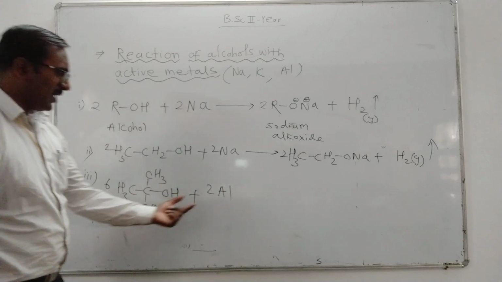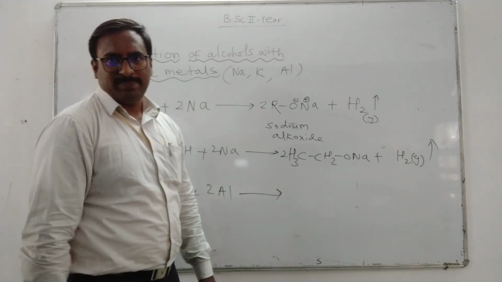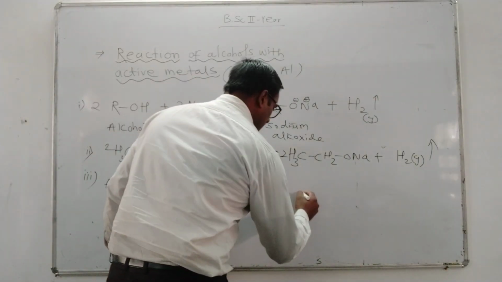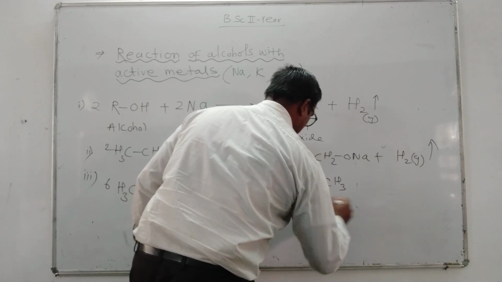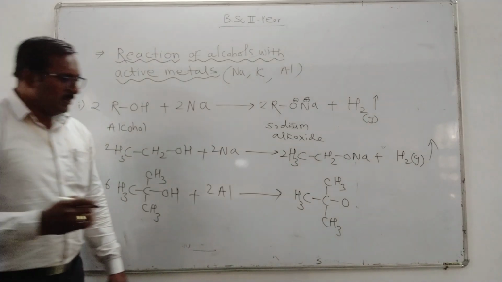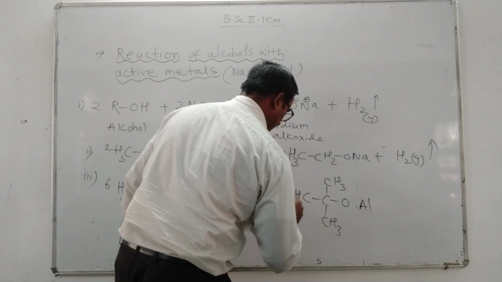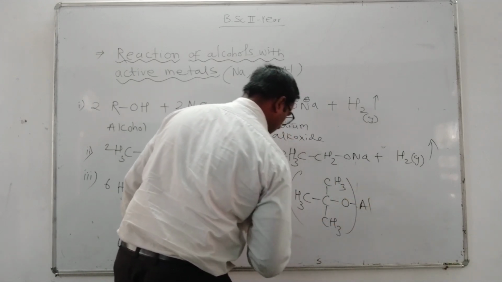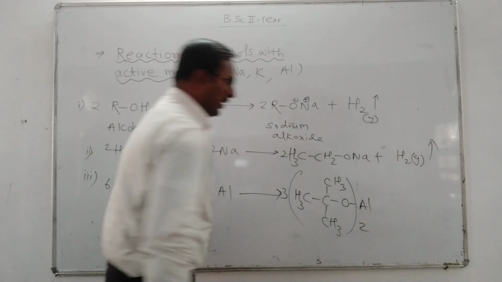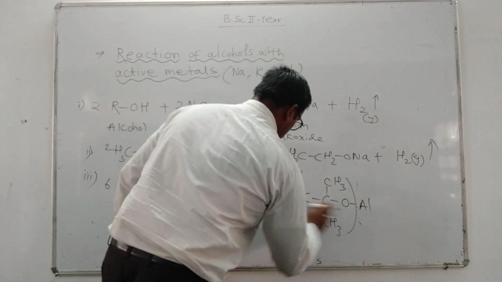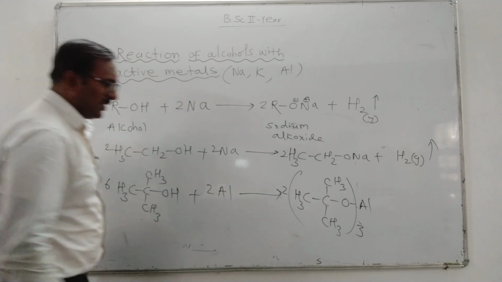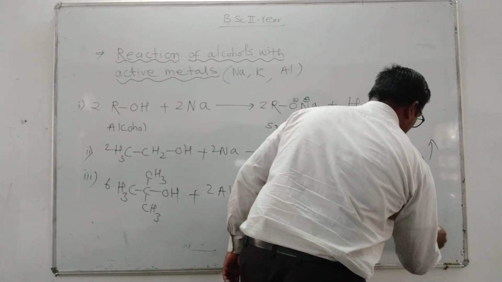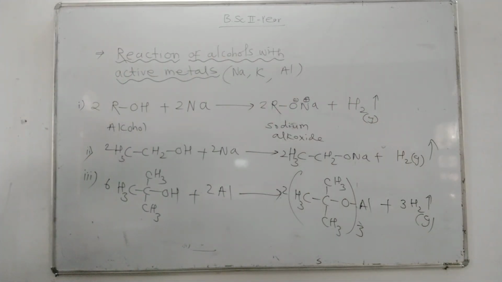When 6 molecules of tertiary butyl alcohol react with 2 molecules of aluminium, that gives aluminium butoxide, (CH3)3CO taken three times, this is 2 times and this is 3 times, 3 twos are 6, plus 3 H2 gas liberated. It is correct, and the name is aluminium butoxide.